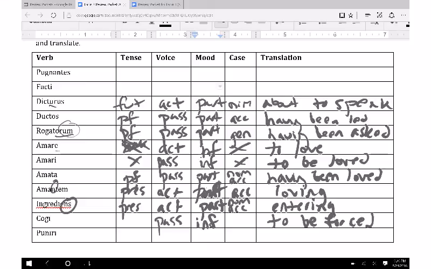And then very lastly, we have puniri. Here, again, all we've done is take punire and change that last E to an I. So now we have a passive infinitive. And we've changed this from to punish to to be punished. And that's what we would have.